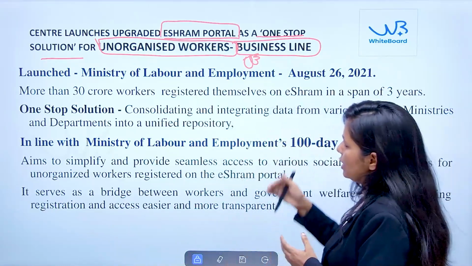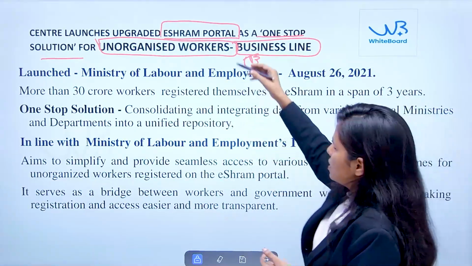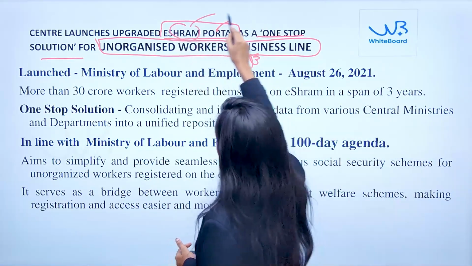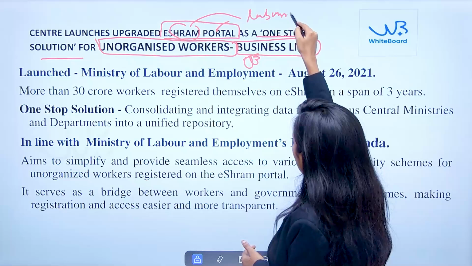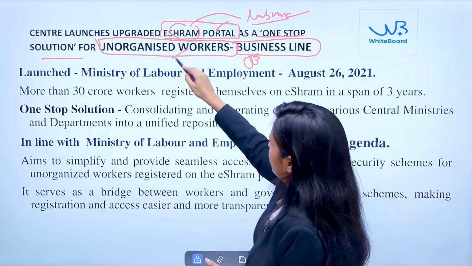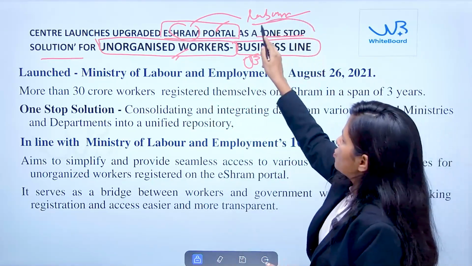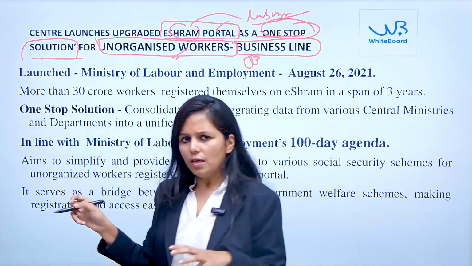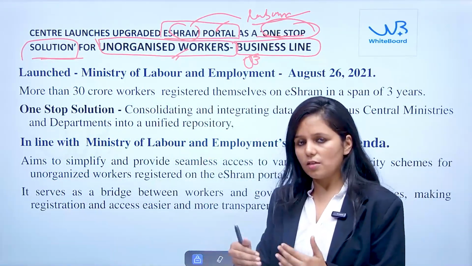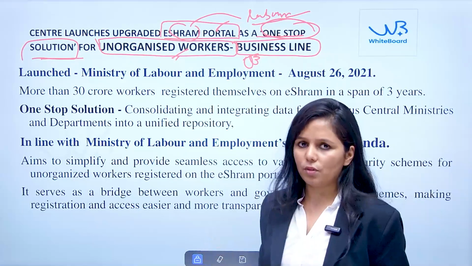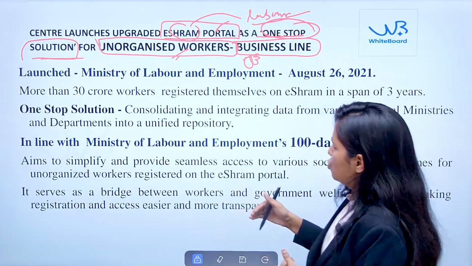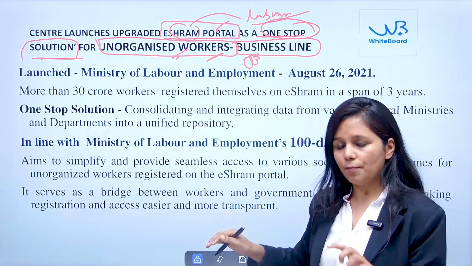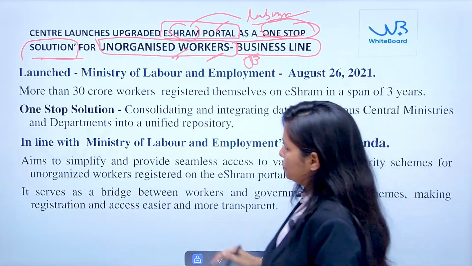Even the headline of the newspaper sometimes matters a bit for the exam. So by reading the headline, what have we understood? This e-Shram portal, shram means what? Labor. And those laborers belong to which sector? Unorganized sector, and it is a one-stop solution for them. So from the headline itself, we can understand a lot of things about what is going to be in the main content of the news. Fine. So that's how you should develop the habit of going between the words as far as the headline of the newspaper is concerned.